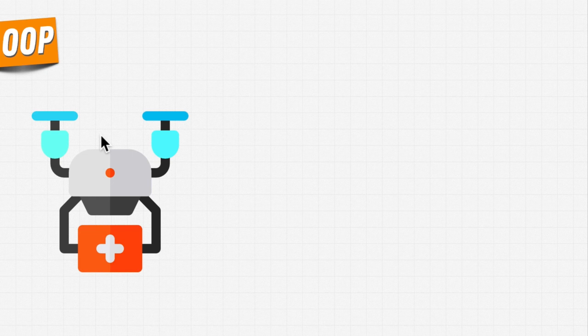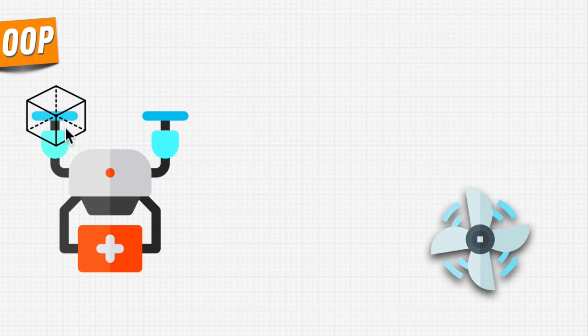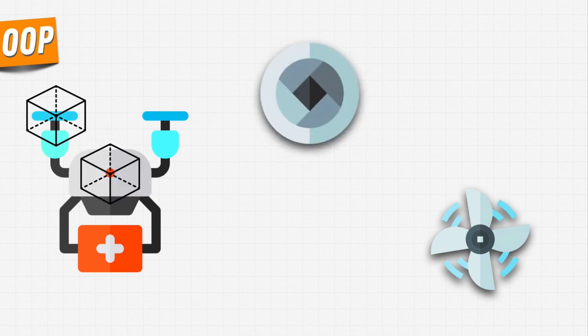Well, OOP is what we call a paradigm. That is, it's a way for us to think about our code and structure our code in a way that is easier to maintain, extend, and write. So if we're writing a program that does drone delivery, well, we break it up into small pieces, into little objects that represent the real world. For example, I might code an object, my own data type, which is the propellers that allow the drone to fly. And maybe another developer works on the camera and the vision part of the drone.